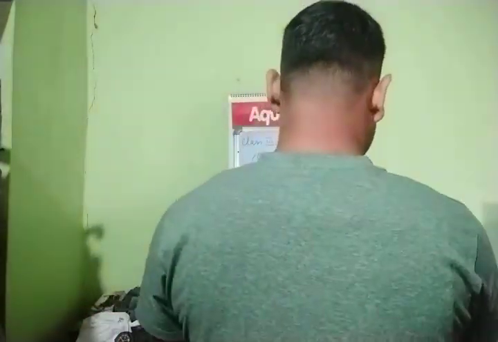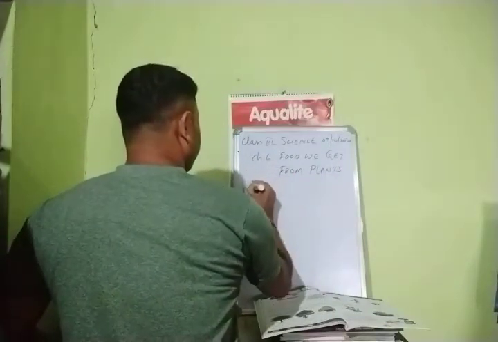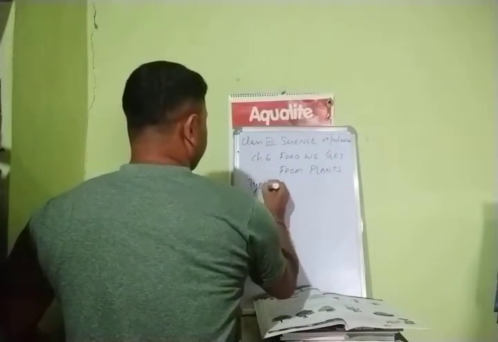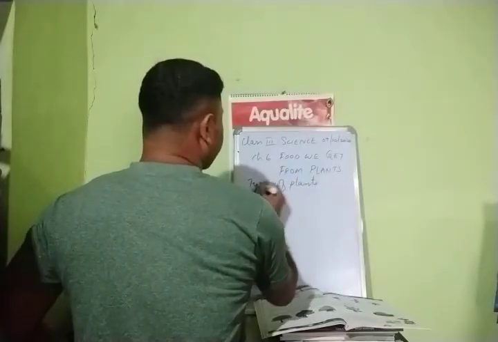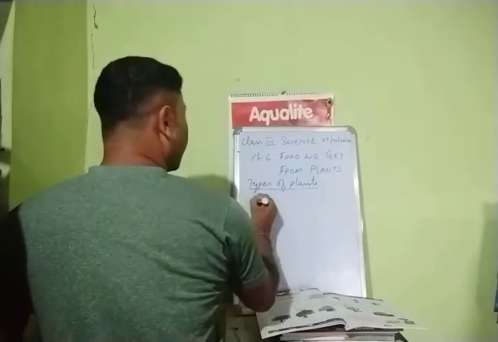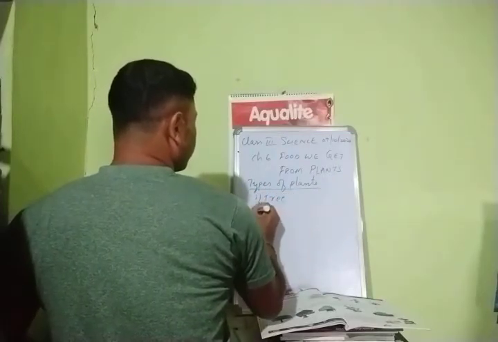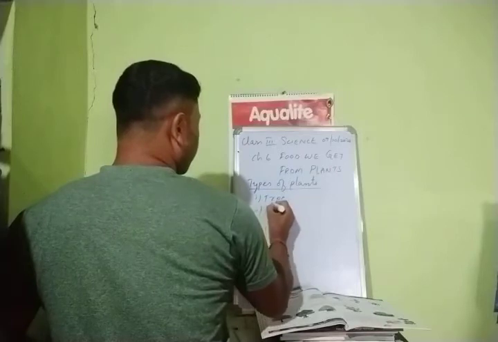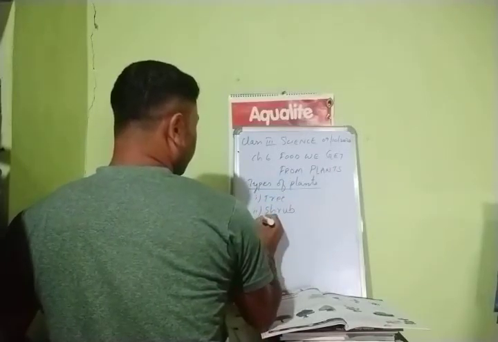Okay, children. Types of plants. So how many types of plants are there children? There are 5. Number 1 is what? Tree. Number 2, your shrub. Then number 3, herb.